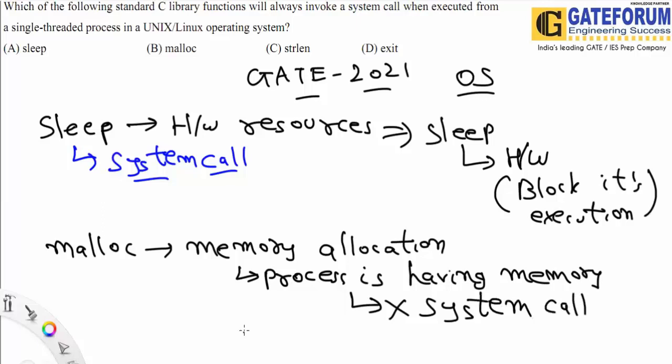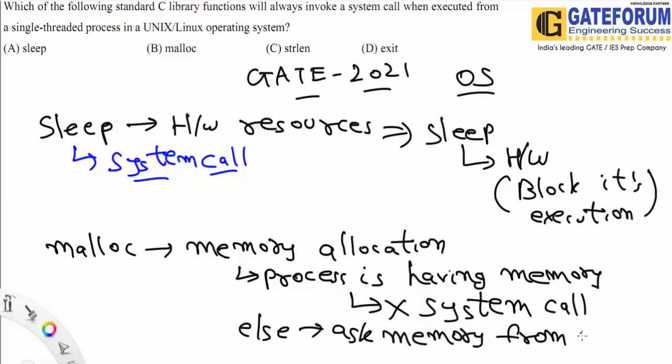Else, if it is not having the memory, then it needs to ask for memory from hardware. In that case, we would be requiring a system call. So I can say malloc will not always do a system call.